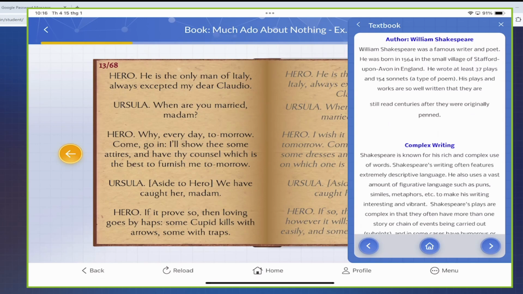He loved literature, so he kind of fell in love with it. He wrote at least 37 plays and 154 sonnets, which is a type of poem. His plays and work are so well written that they are still read centuries after they were originally penned.